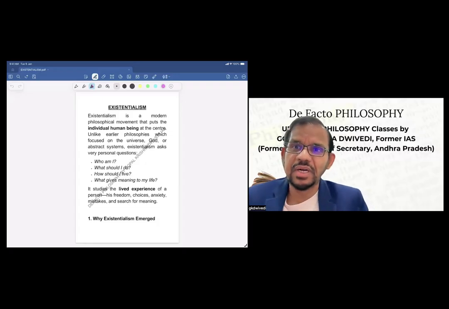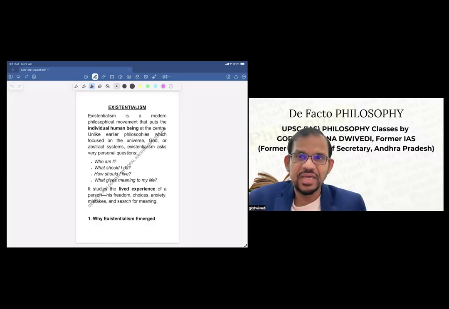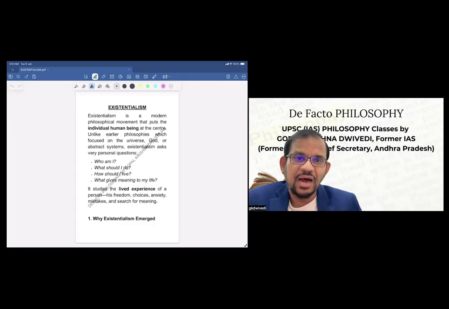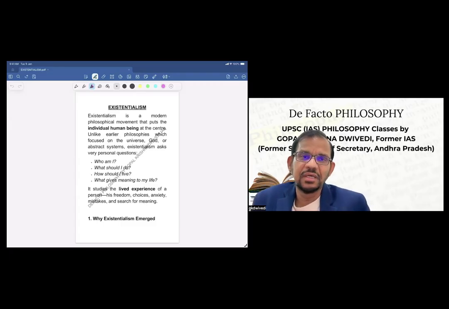Existentialism, as you know, traditionally Western philosophy starts from Aristotle, then comes modern philosophy, because from Descartes rationalism, modern philosophy starts basically. So rationalism, empiricism, then we have Kant, then Hegel. All these are very established kind of philosophers. After Hegel comes the 19th and 20th century philosophy of modern philosophy.